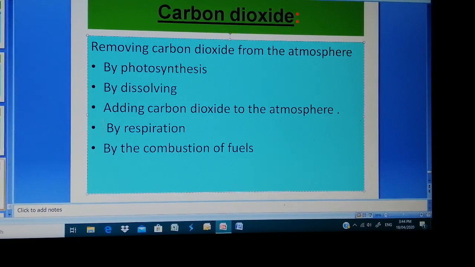So here we are considering two different methods by which we can remove or increase the amount of carbon dioxide. Removing carbon dioxide: one by photosynthesis and another by dissolving. Adding carbon dioxide: one by respiration and another by combustion of fuels.